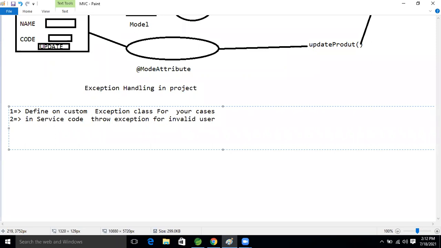For invalid user input or error code, right? Okay. After the third step, what will we implement in our project now? After that we will write the controller. Inside the controller, we will take the catch block, right? Catch the exception.